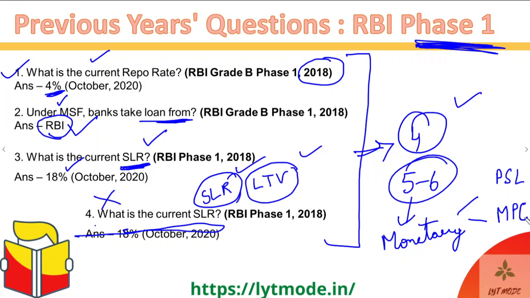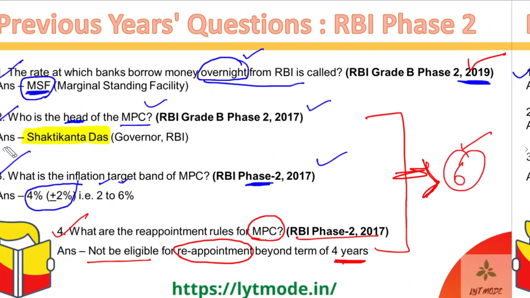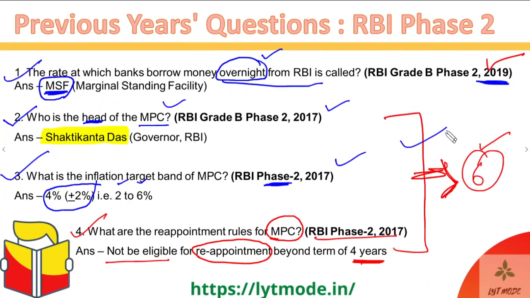So now guys, I'm trying to give you a holistic coverage over here. In Phase 1, if they ask 5 to 6 marks worth of questions, that's a lot. I mean, 6 marks can get you from way below the cutoff to crossing the cutoff and being at a very easy spot, and that too from such a small syllabus. It's a great deal. And then moving ahead, not just in Phase 1, you've seen that it is also asked in Phase 2. So many questions, 6 marks in just 1 year.